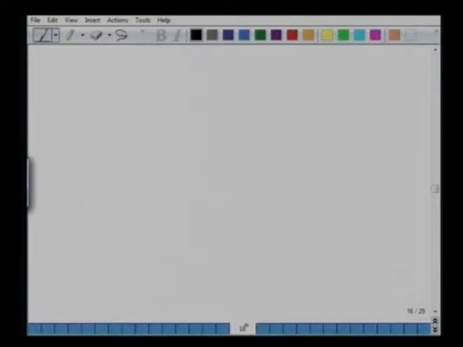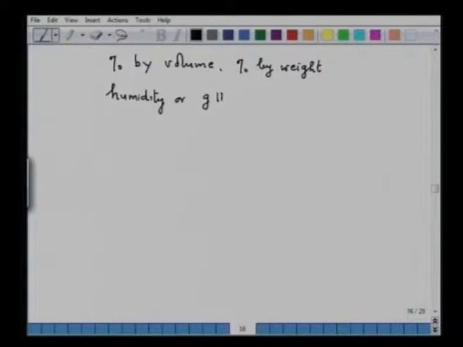As I am giving here, for example, it may be reported as percentage by volume, or for that matter it can be reported as percentage by weight. Then it can also be reported in terms of humidity, or gram H2O per gram dry gas. It can also be reported in terms of dew point.